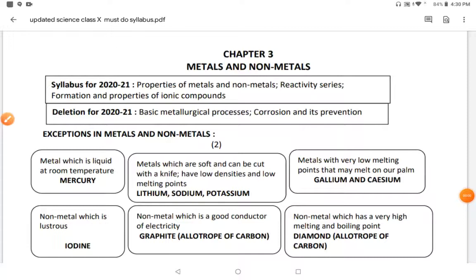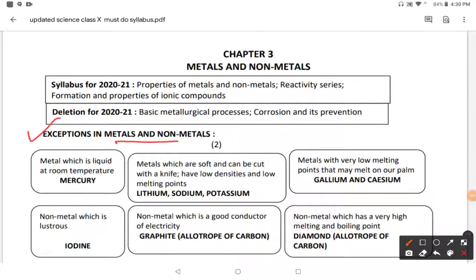Start chapter number 3 and its name is metals and non-metals. Now let's do the quick revision of important topics of chapter 3. You have studied about the physical properties of metals and non-metals. Now we will focus on the exceptional cases of metals and non-metals.